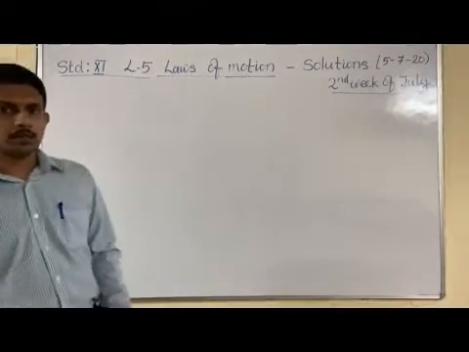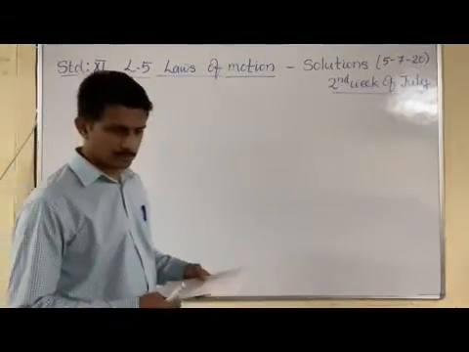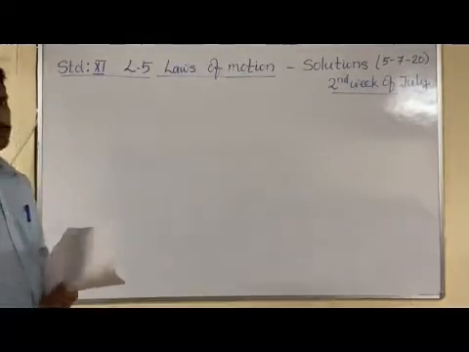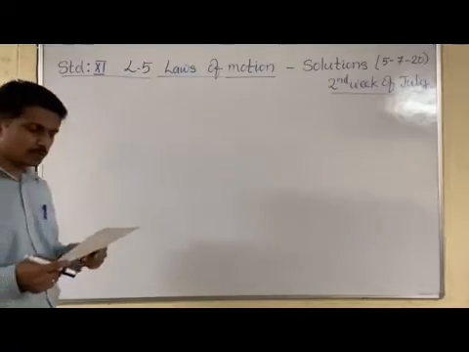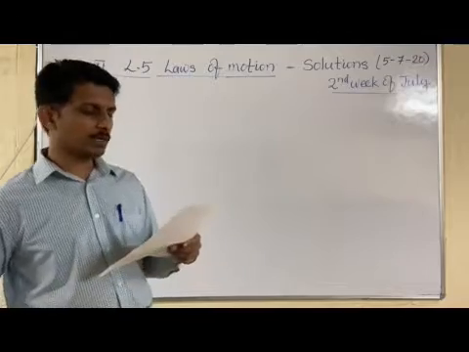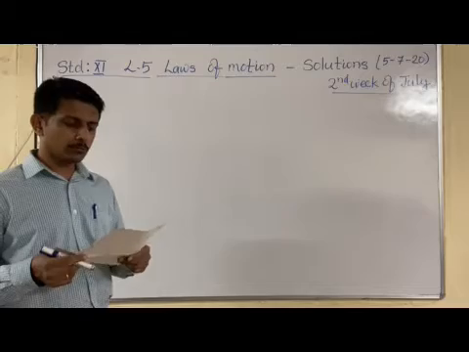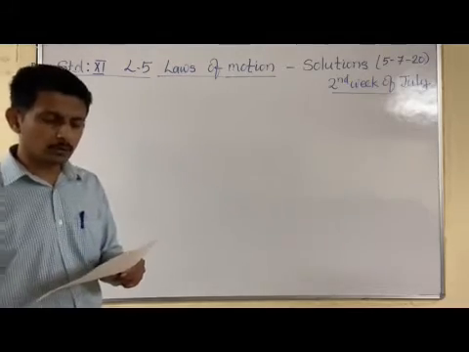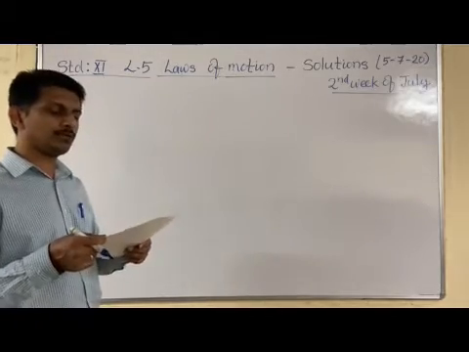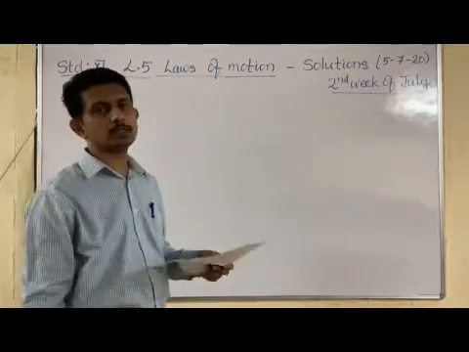Good morning, children. So today we are discussing the solution of Chapter 5, Laws of Motion, which I sent in the second week of July. The first question is: give the magnitude and the direction of the net force acting on a drop of rain falling down with a constant speed.